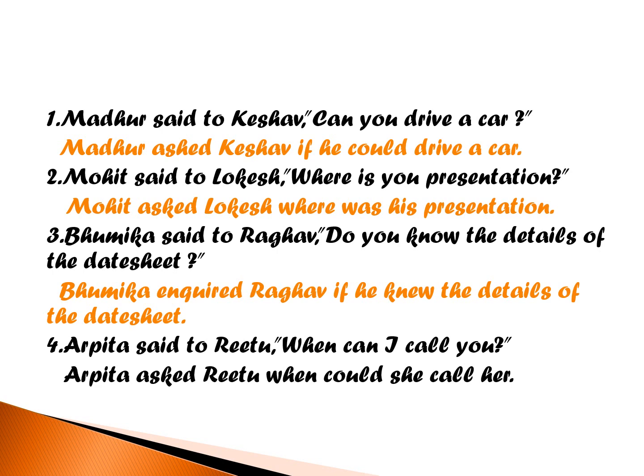Mohit asked Lokesh where was his presentation, because here the question starts with a WH question word, so we do not use any conjunction. Number 3, Bhumika said to Raghav, do you know the details of the date sheet?